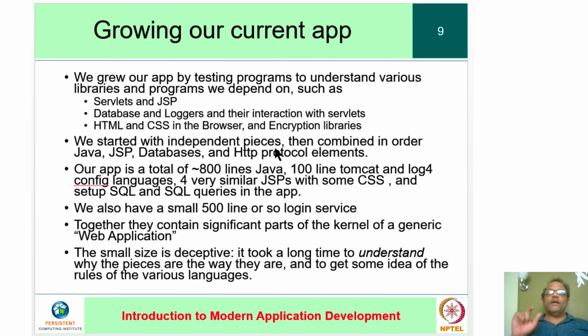We spent quite a bit of time understanding the nuances of URLs and methods and all the headers and so forth of HTTP. The result is an app which is remarkably small, considering that it demonstrates quite a few of the techniques involved. It's about 800 lines, 100 lines of Tomcat and Log4j config languages, 4 very similar JSPs with some amount of CSS, and then some SQL and SQL queries. We built a trivial login service, which is also very small, but between the two of them, they show you quite a bit of what constitutes a web application.